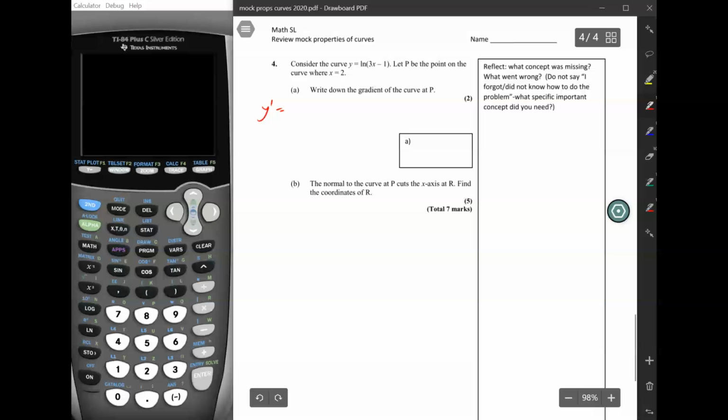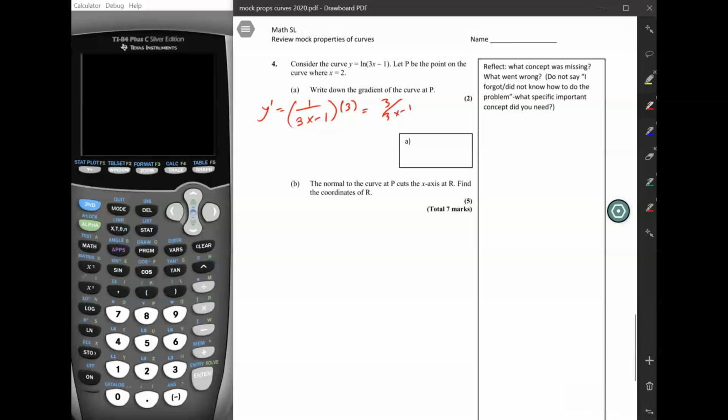So we'll get this natural log of something. The derivative of natural log of something is 1 over something. And then we're going to use the chain rule. So we're going to take the derivative of the something, which would be the derivative of 3x minus 1, which is just 3. So that's basically equal to 3 over 3x minus 1, right?